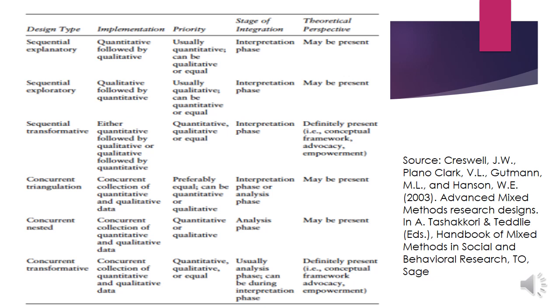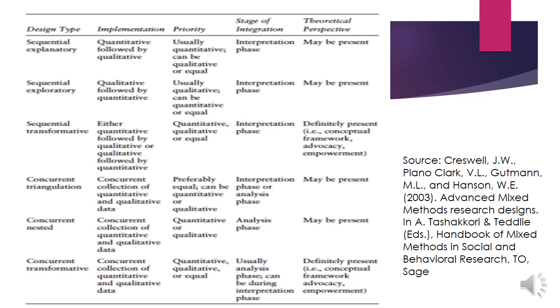Sequential transformative, either quantitative followed by qualitative or vice versa. And what would be the priority? Quantitative would be given more priority than qualitative. Similarly, you would mix their results at the interpretation phase.